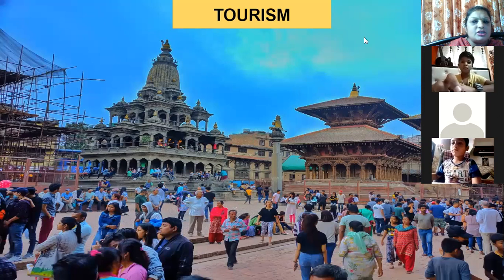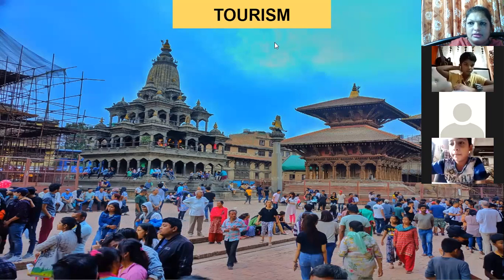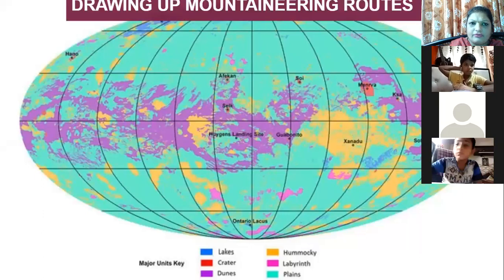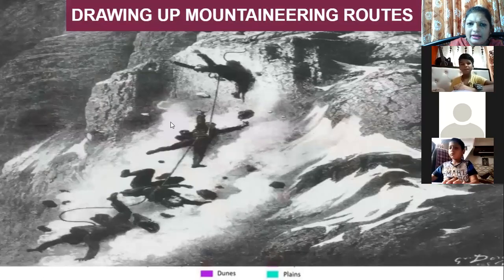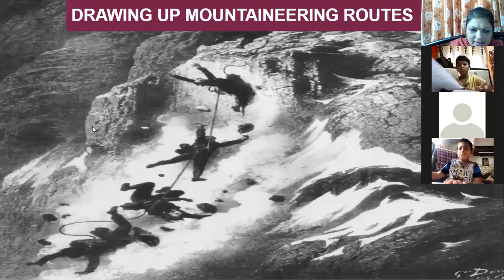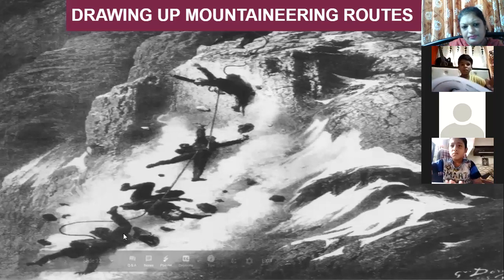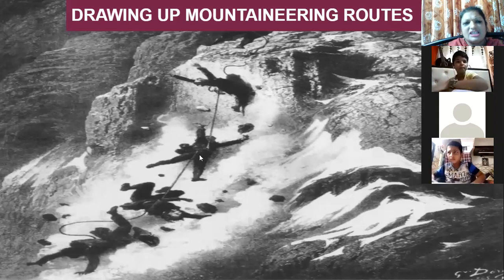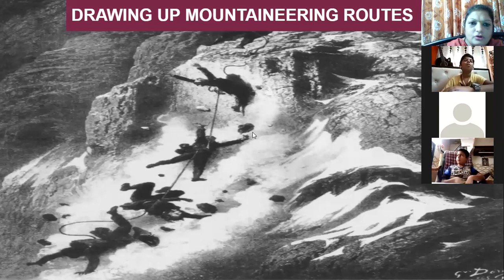So we saw the first use for military operation, second use for tourism. The third use, you can see here in this picture, you can see the mountains, and these are the mountaineers. These mountaineers are climbing the mountains. But this is possible only when the mountaineers know a proper route. If they know a proper route, then only they will be able to climb it.